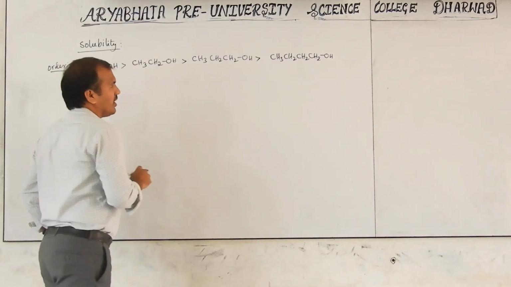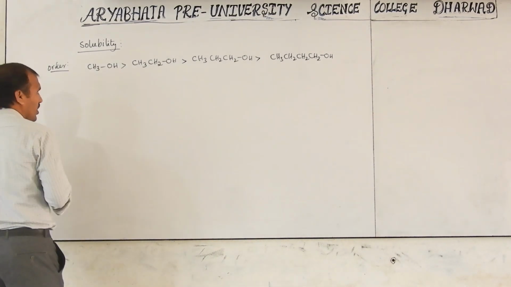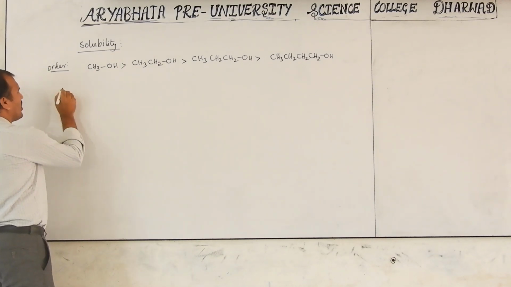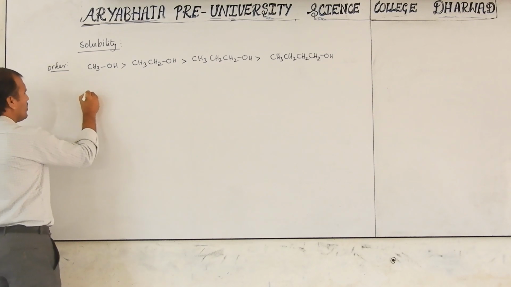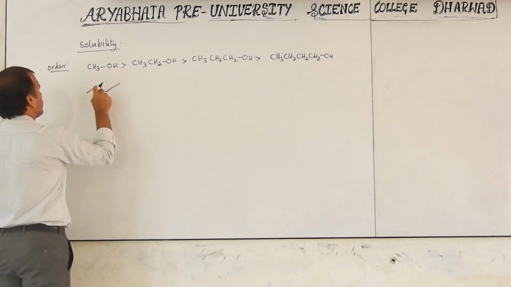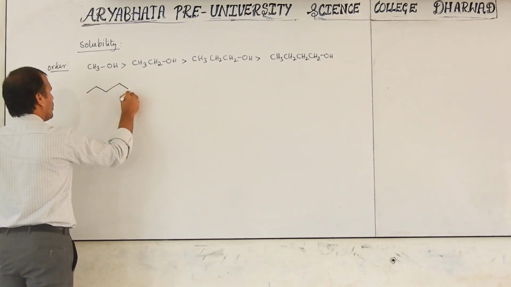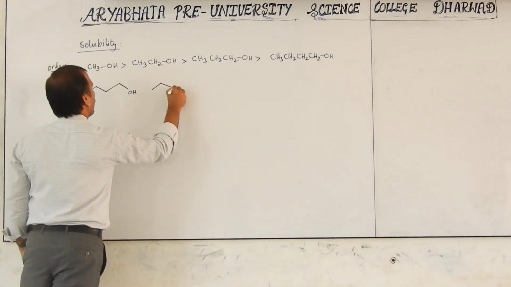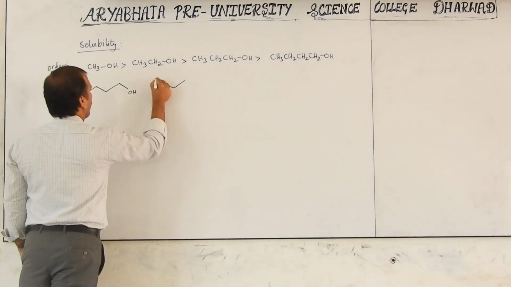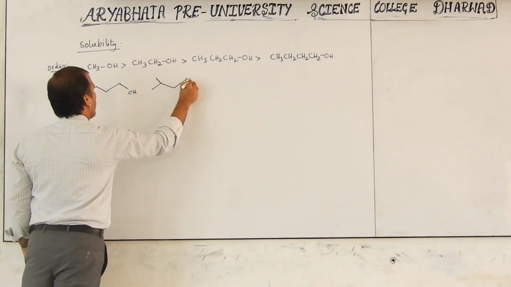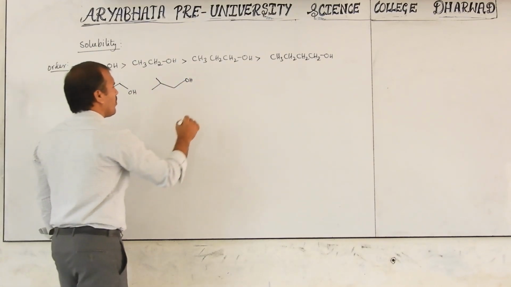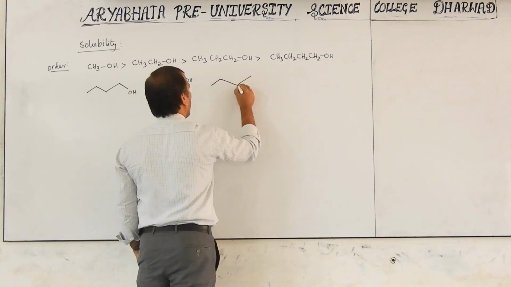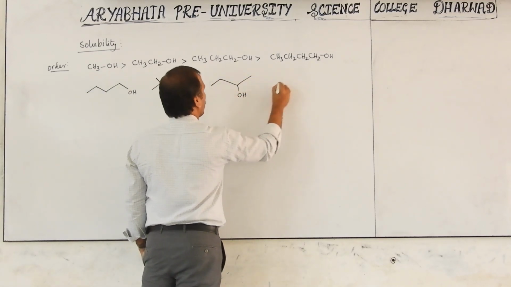This is explaining the solubility in water. And one more thing, now we are discussing 4 carbon compounds. This is 1, 2, 3, 4. Here also 4 carbons, 1, 2, 3, 4 carbons, with OH.